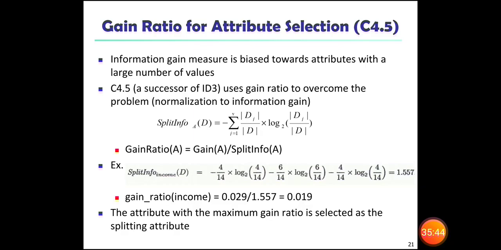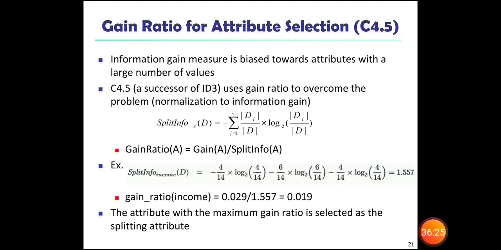The next one is gain ratio for attribute selection. Information gain measure is biased towards attributes with a large number of values. C4.5, a successor of ID3, uses gain ratio to overcome the problem. It applies a normalization to information gain. So for a split we have a formula, and in this formula we need to apply the same data which we have already seen.